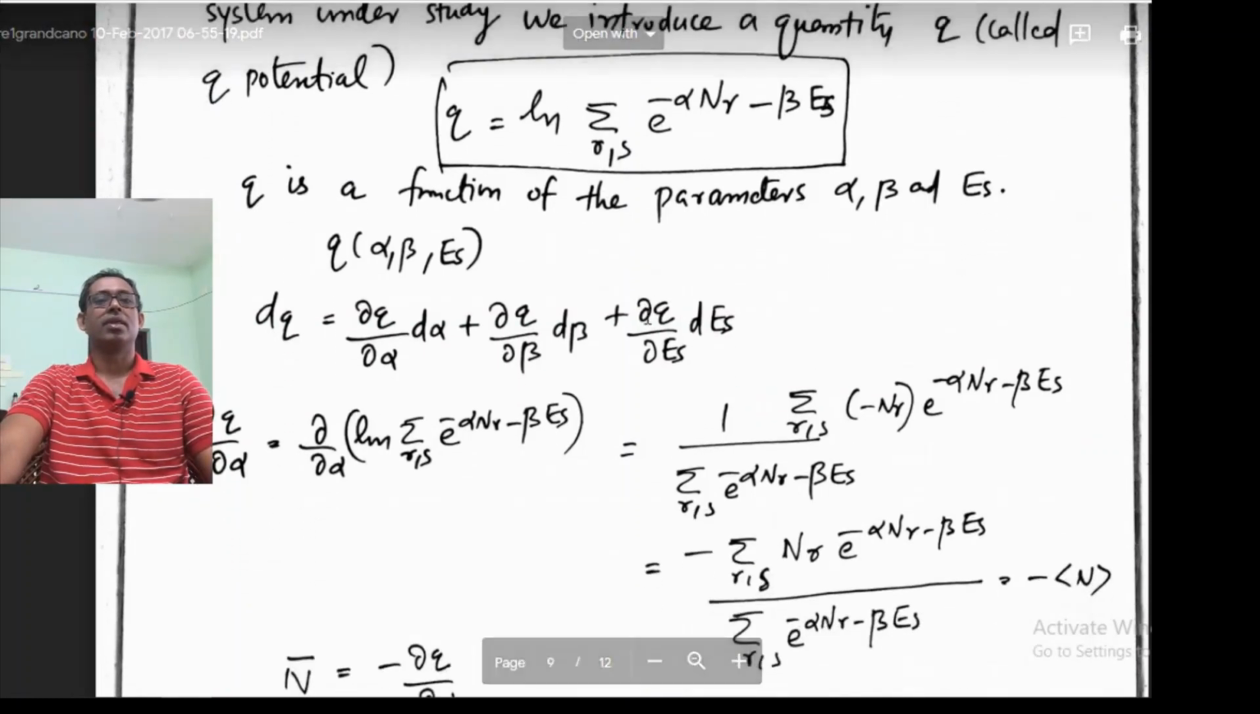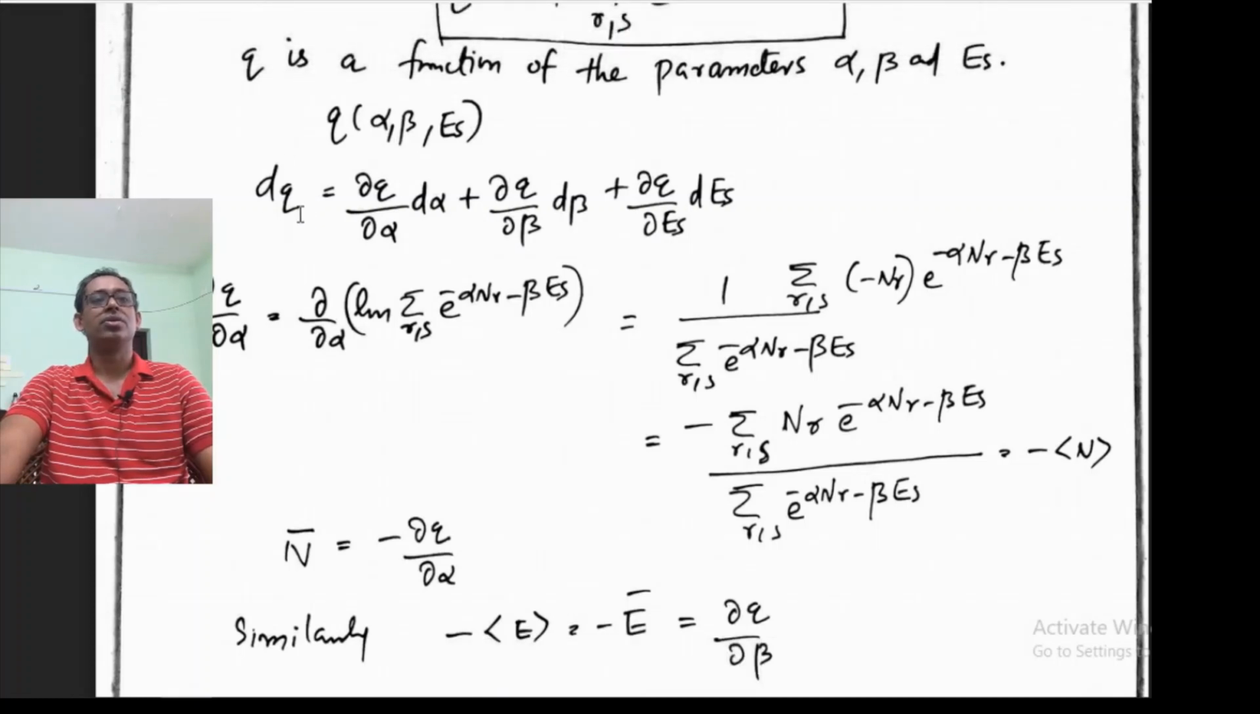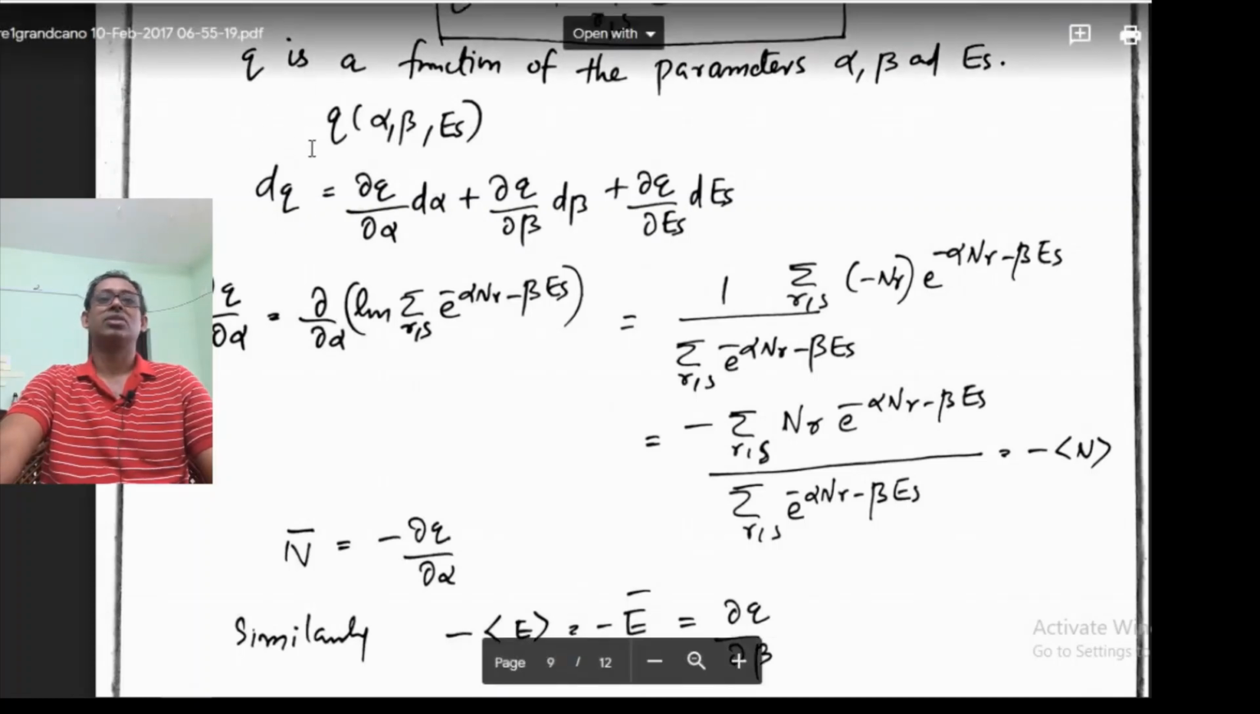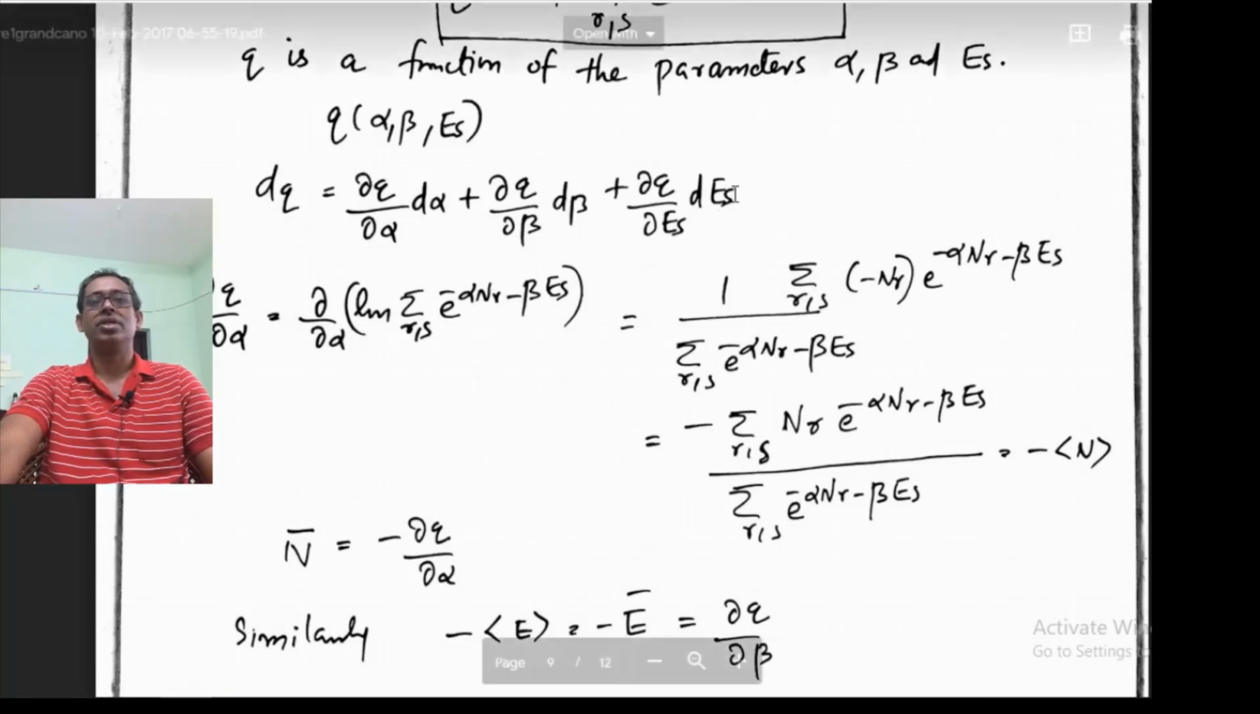This is the grand partition function, similar to the partition function in the canonical ensemble. Since we are defining the Q potential as a function of alpha, beta and Es, if I take dQ, the total change in Q, that will be equal to dou Q dou alpha d alpha, dou Q dou beta d beta, dou Q dou Es dEs. So this will be dQ.